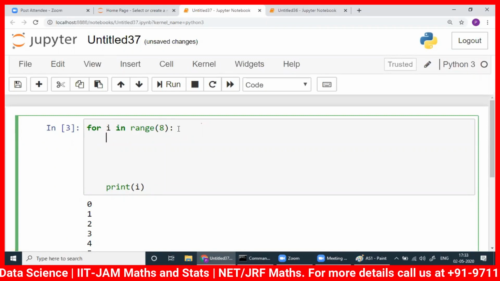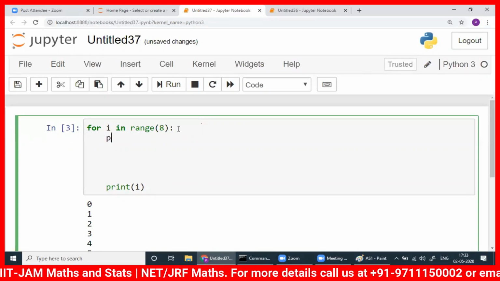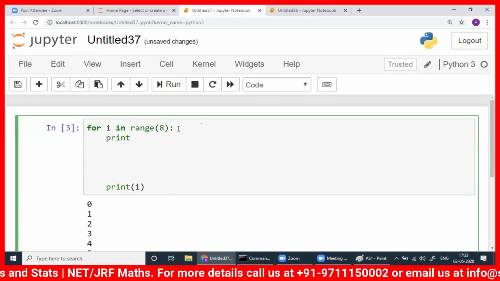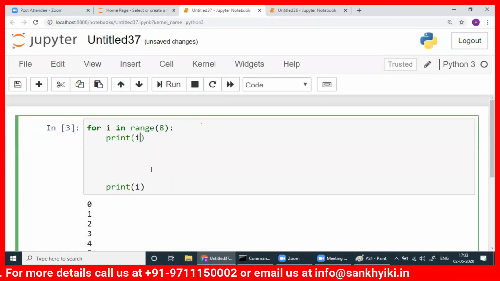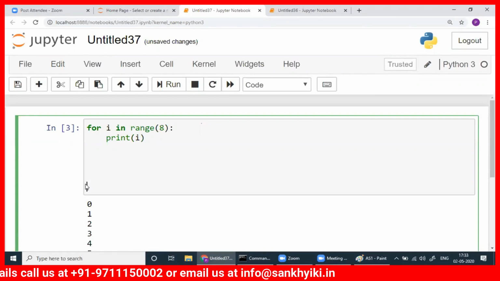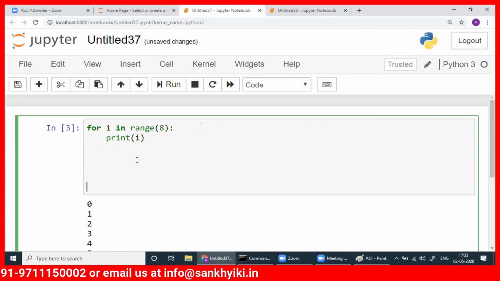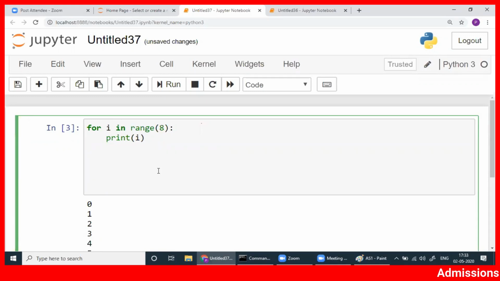Okay. So for i in range 8, I can write print i. Tell me how many print statements I've written here. Anyone who can answer? How many print statements will be executed here? It's not one, because we are running a for loop, for i in range 8.